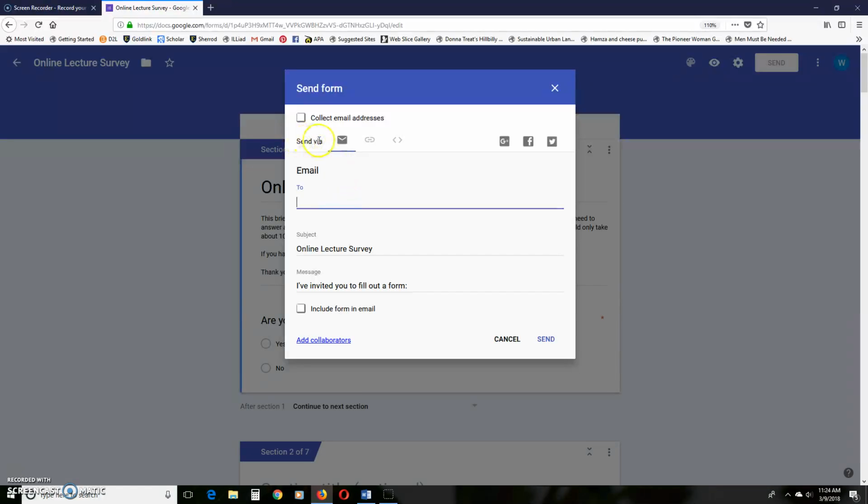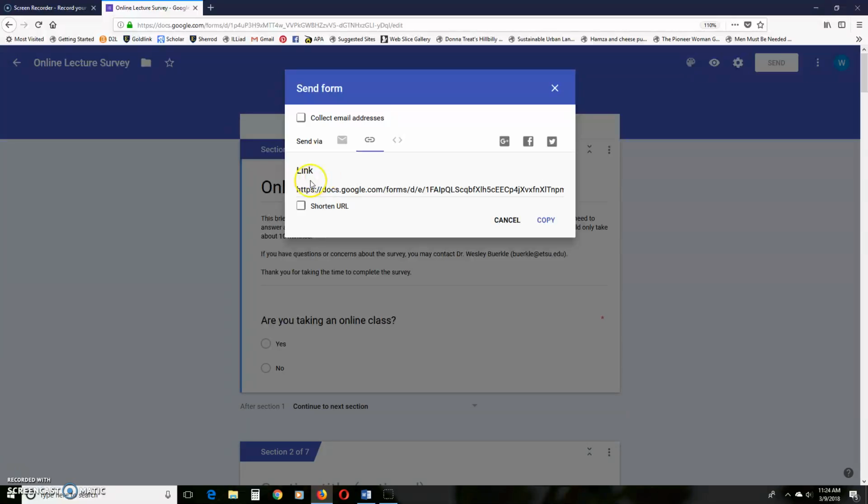But if you want to, here where it says send via, you can just click on link, and there's your link, and you can post that on Twitter or Facebook or whatever, or email it to your friends, whatever you're doing, and that's how you have that link. So that's how you share it.